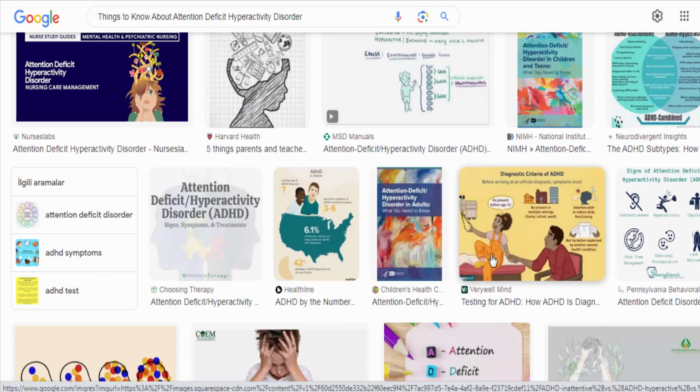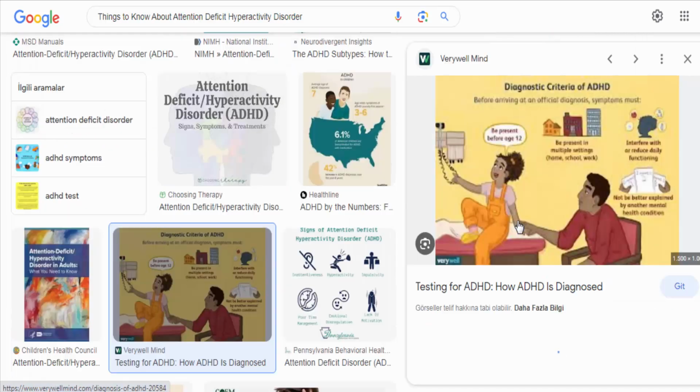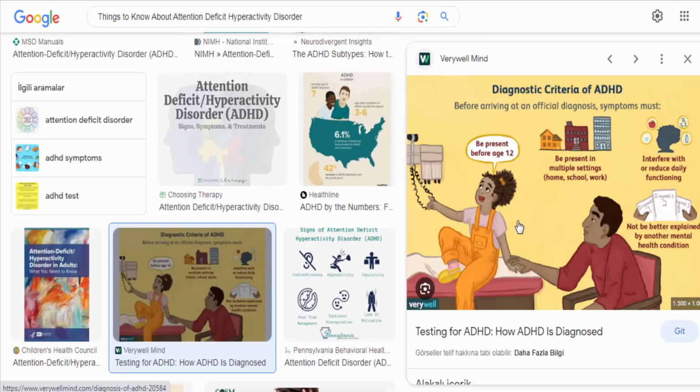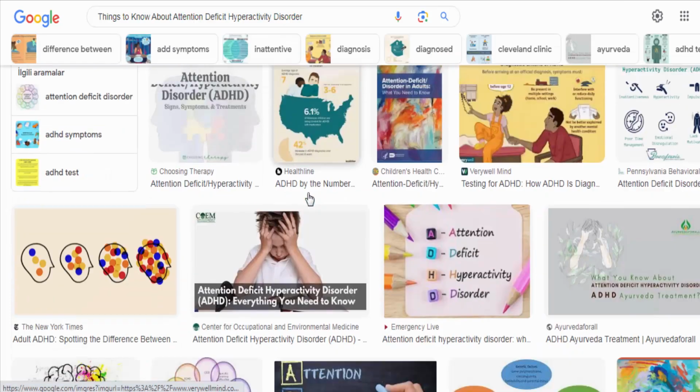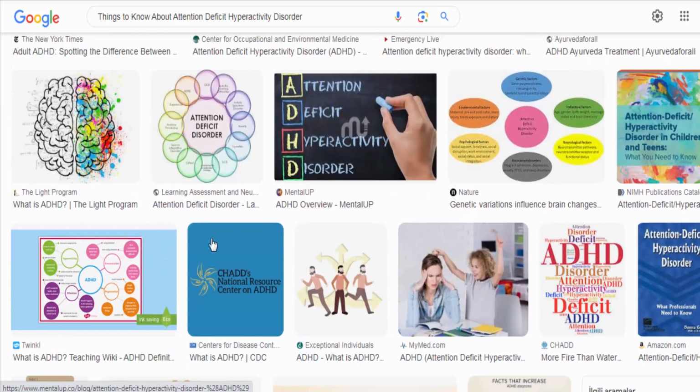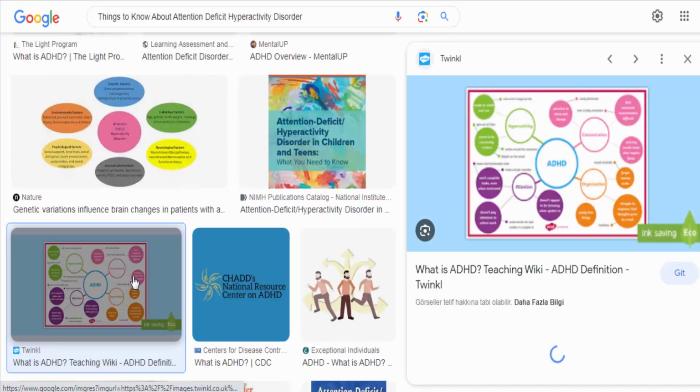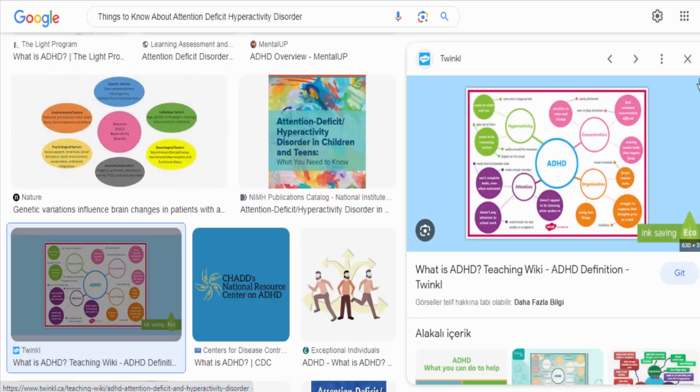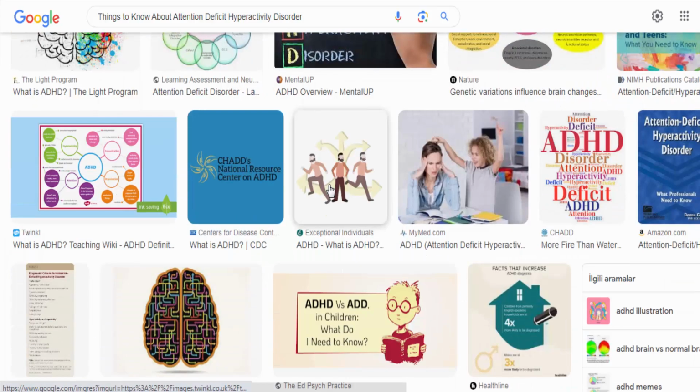Coexisting conditions. Individuals with ADHD often have coexisting conditions, such as learning disabilities, anxiety disorders, depression, oppositional defiant disorder, ODD, or conduct disorder, CD. It's essential to address these comorbidities alongside ADHD to provide comprehensive treatment.